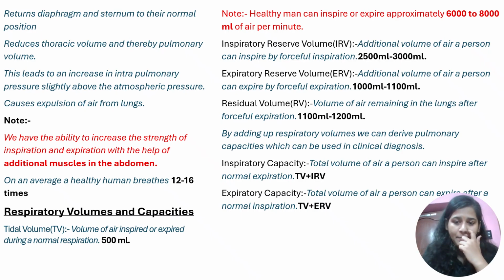We have the ability to increase the strength of inspiration and expiration, because sometimes when you do exercise or some strenuous kind of work, the rate of respiration increases, your breathing rate increases. So at that time you need to increase the strength of inspiration and expiration. How will you do it? There has to be some mechanism. You have to just know that this happens by additional muscles in the abdomen. What are the muscles? What is the mechanism? You don't have to know it right now. Okay, so next we are moving onward.